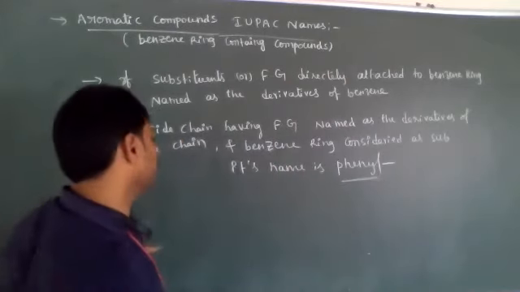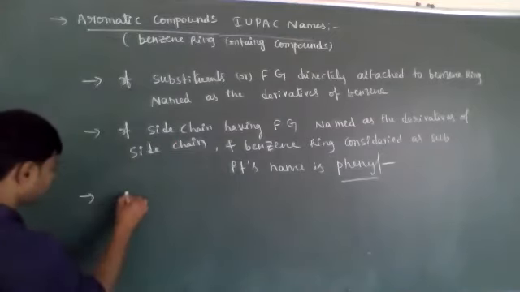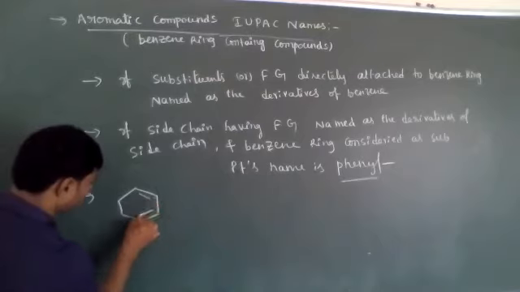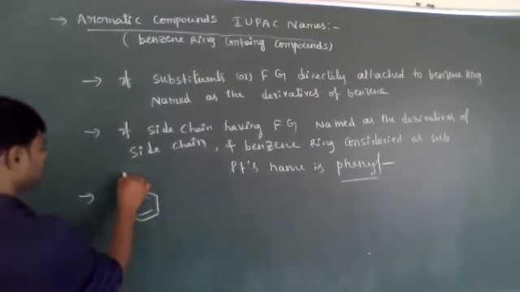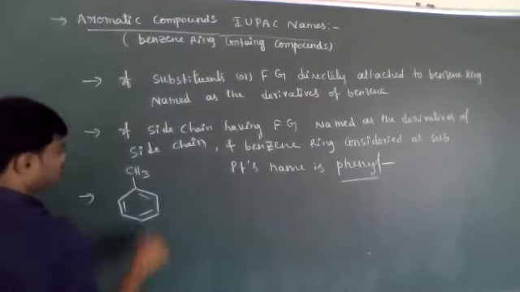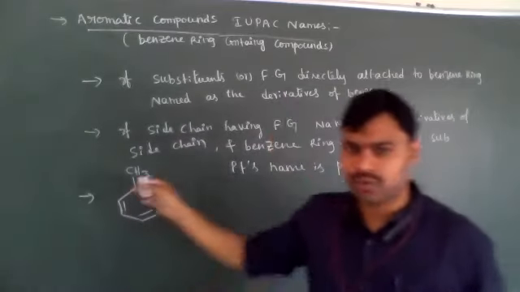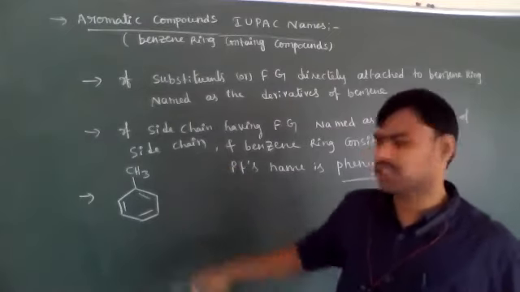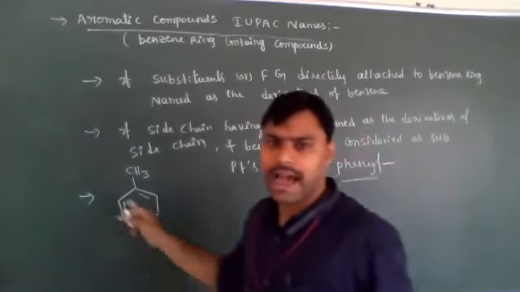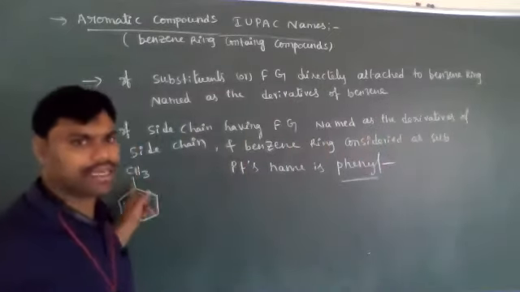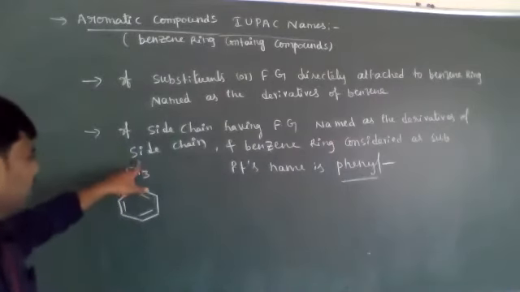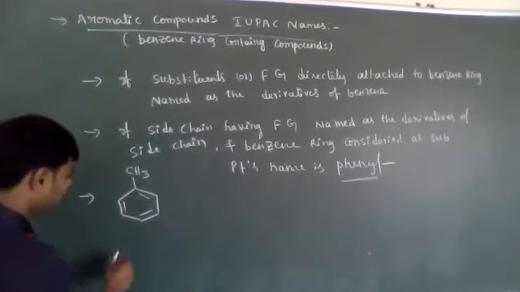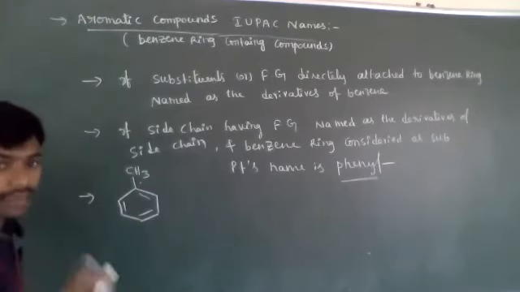Okay, let's see. I will give you a few examples. This is benzene. This benzene ring has one CH3 group. The CH3 group is a substituent. It is directly attached to the benzene ring, and it has fewer carbon atoms compared to the benzene ring. Then this compound is named as a derivative of benzene. So its name is 1-methyl. Only one substituent is present.